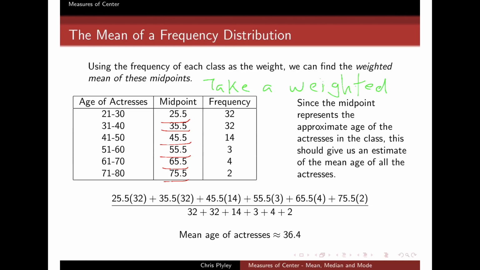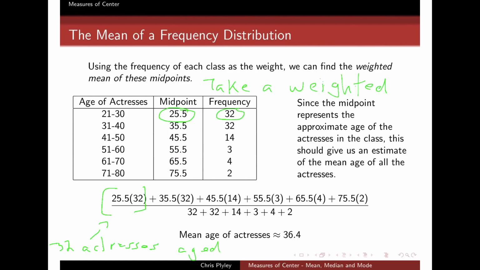So here I have 6 points of data, 25, 35, and so on and so on. And what I'm going to do is take each of them and give it a weight according to the frequency. So essentially what I'm going to assume is that the first term is 25.5 times 32. And what I'm basically assuming here is that I have 32 actresses aged 25.5.